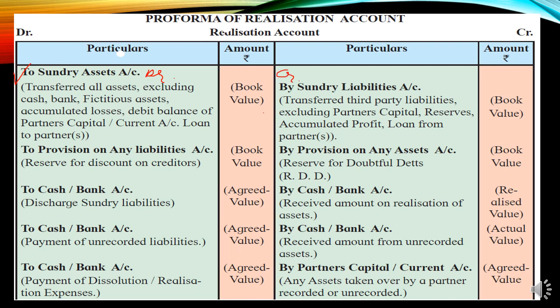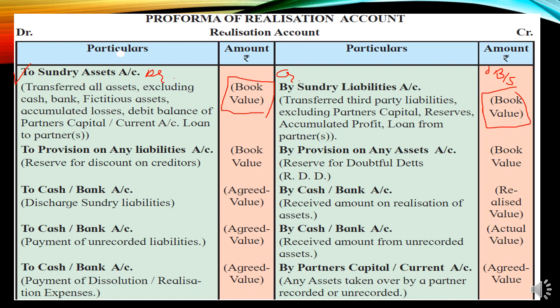And remember this, students, the amount written will be the amount given in the old balance sheet. So the old balance sheet book value will be shown. It is as per the old balance sheet. Book value means as per the balance sheet.